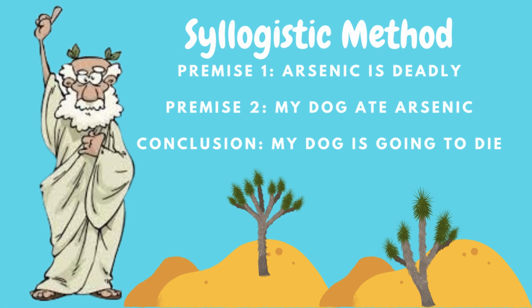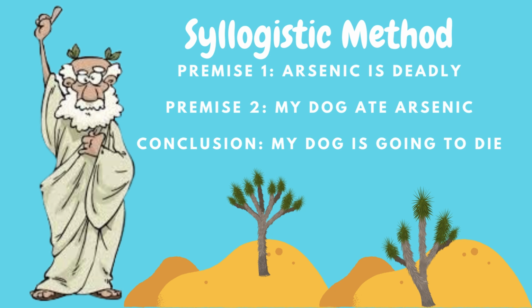So if I say premise 1, arsenic is deadly, you'd all nod your head and say, yep, Kristian, you are 100% correct. If I follow it up with a second premise that reads like this, my dog ate arsenic, you're all going to scratch your chins and naturally conclude, uh-oh, Kristian, that's not going to bode well for your dog. Your dog's going to die. And Aristotle would call that a cogent argument, right? It's line of reasoning. It's what we talk about in composition all day long.